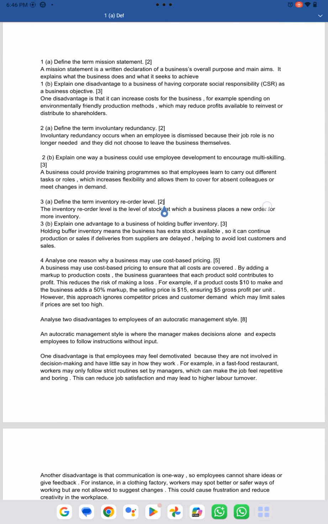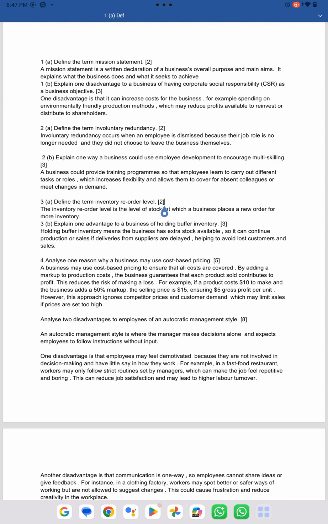The next question is define the term involuntary redundancy. Again, students, here we just have to define the term. Involuntary redundancy occurs when an employee is dismissed because their job role is no longer needed and they did not choose to leave the business themselves. This is called involuntary redundancy.